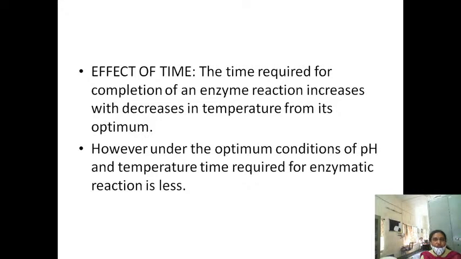For the main 4 you have to draw the plots. For the temperature and for the pH you have to draw the plot, a bell shaped curve. For the substrate concentration, a rectangular hyperbola, and for the enzyme concentration, linear. Okay, that's it about the rate of the enzyme action.